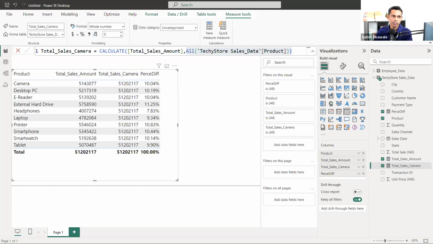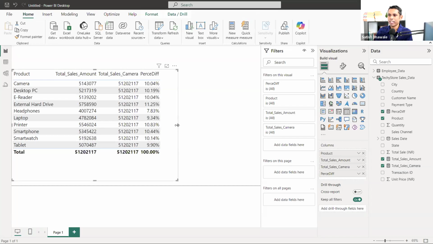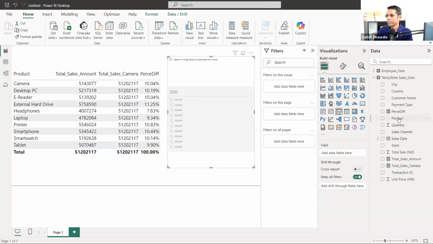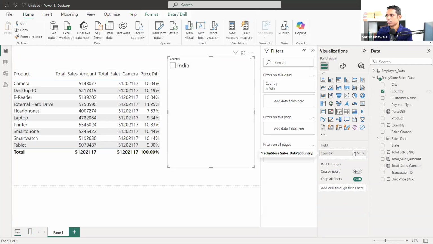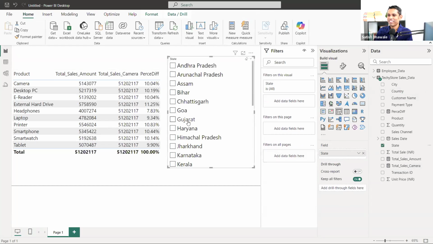Very good. Okay. So now let me tell you, but there is one problem again. If you apply a slicer on it, let me add one slicer. You know that we can add this slicer, and I'm taking the slicer as country. There is only one country, so let's go for state, because we are having data only from the India country. So we are taking state and I'm applying Andhra Pradesh.